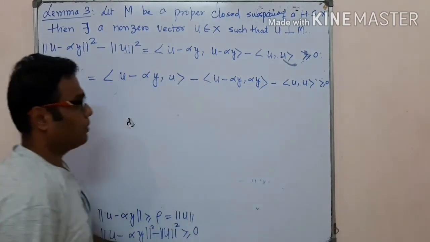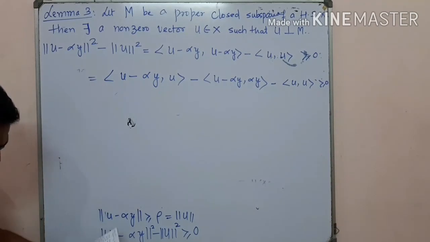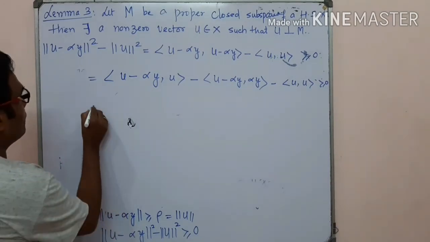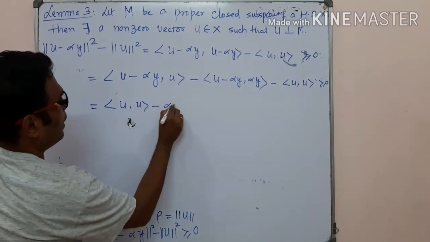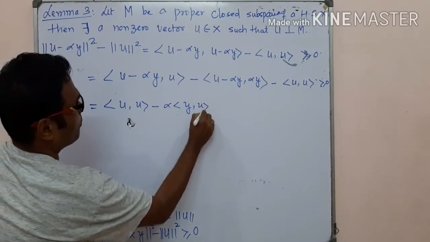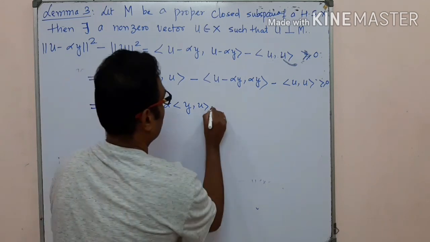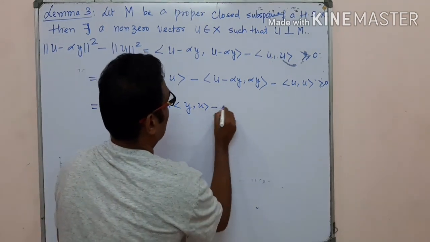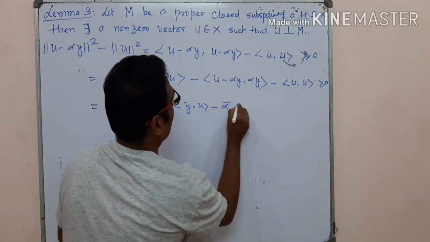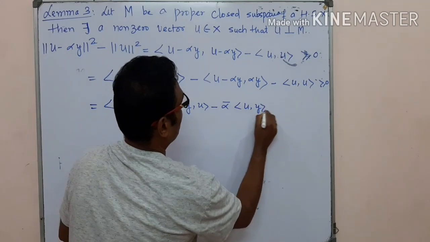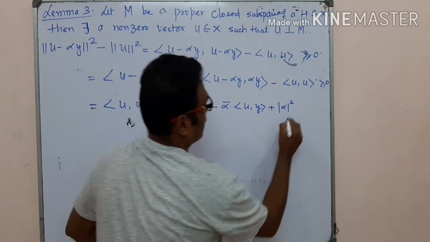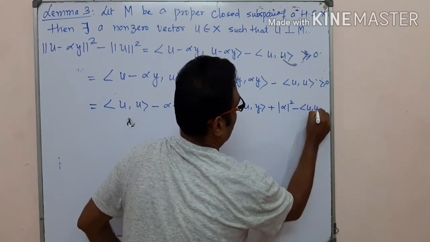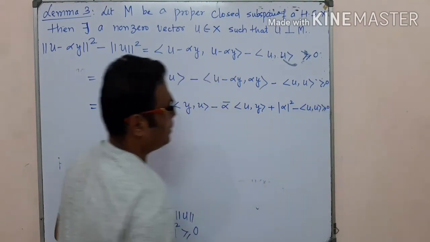Again we simplify. By the linearity property: u comma u minus alpha inner product of y comma u minus alpha bar inner product of u comma y plus modulus of alpha square inner product of y comma y minus inner product of u comma u, which should be greater than 0 here.